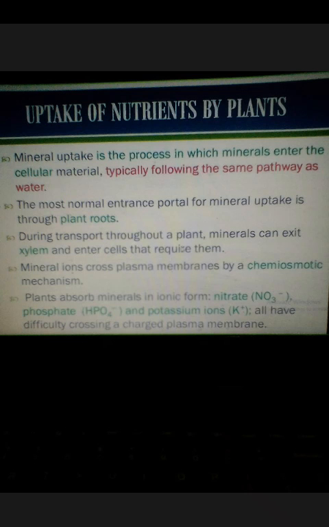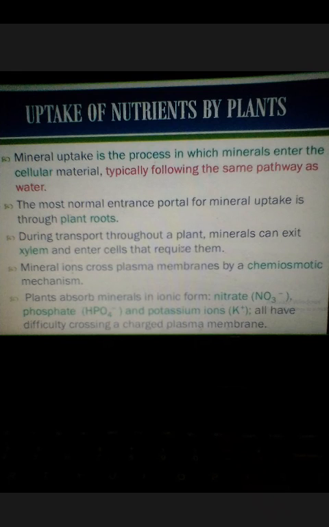Paper is Plant Physiology. Last time, students, we were discussing nutrients. We have seen some of the significance, their role and different categories of nutrients. Today we are going to see how these nutrients can be obtained by plants. For that purpose I have prepared this lecture.